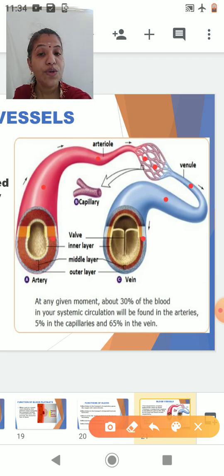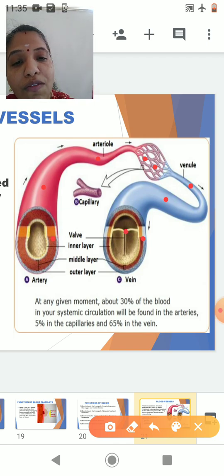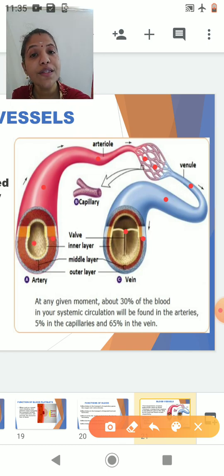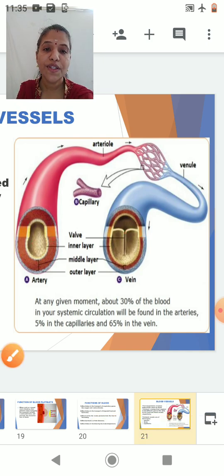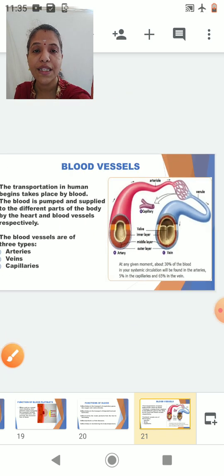Okay, now students, at the same time, can you see the valve inside the vein? You can see that in an artery the valve is absent. So presence of valve is a characteristic feature of a vein, whereas the valves are absent in case of an artery. Now, an artery is a blood vessel which will always carry what type of blood? The pure blood, that is the oxygenated blood, whereas a vein is a blood vessel which will carry impure blood, that is deoxygenated blood. Now let us see still more differences between arteries and veins in the next slide.